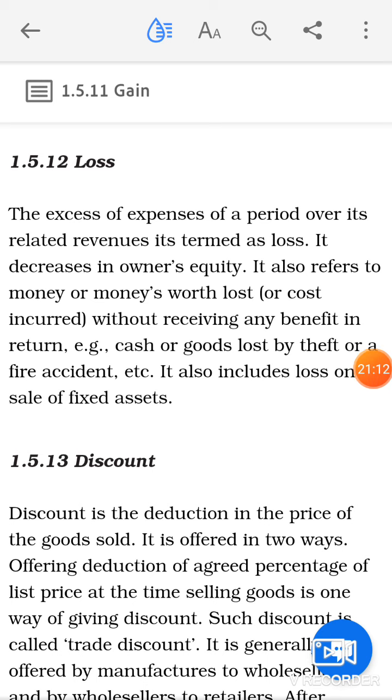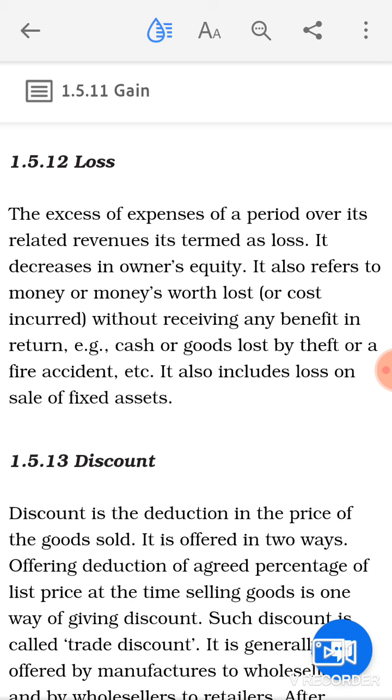The next term is loss. It's just the opposite of your profit. If your expenses for that accounting period are more than the revenues earned out of those expenses, then it will be called a loss for the business. Or it also refers to money or money's worth lost.